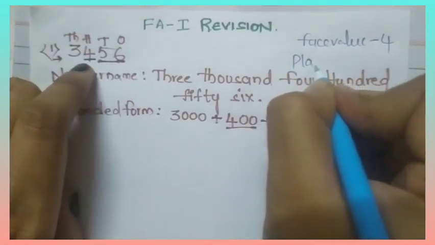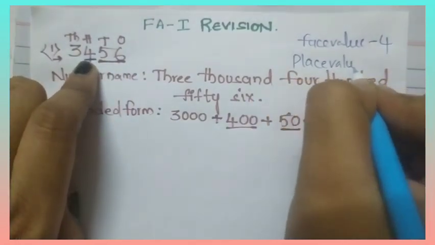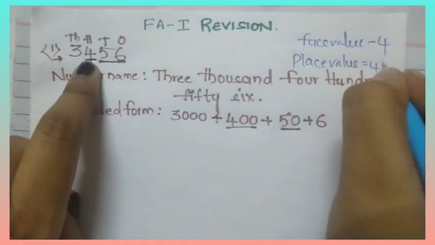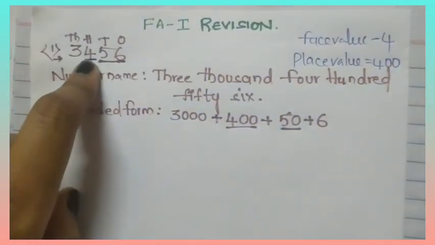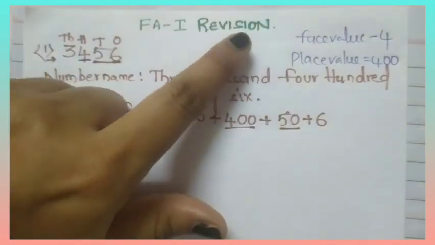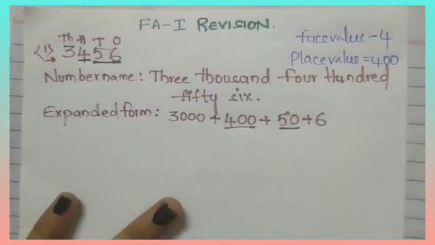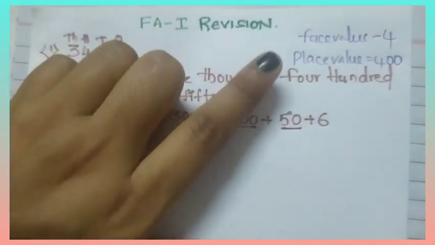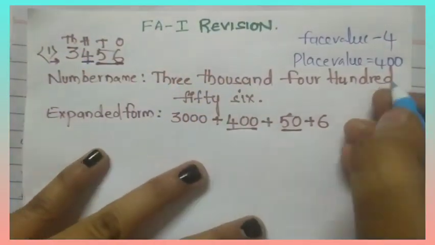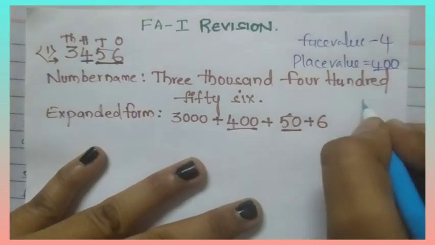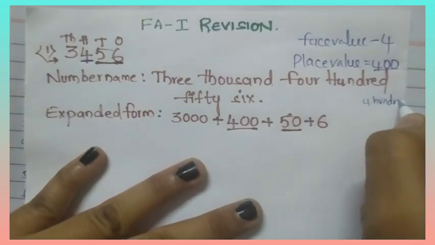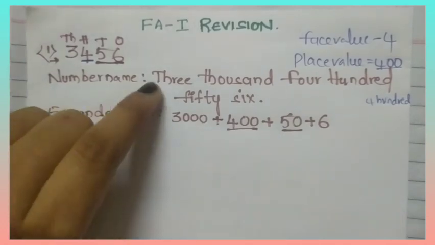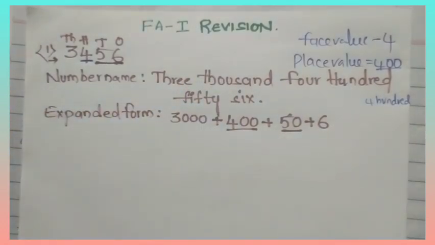Now place value of 4 means place value. 4 is in which place? Hundreds place. So we'll take 4 into 100, 400. This is the place value and this is face value. Okay. You will get questions on place value and face value also. We can write 400 as 4 hundreds also. Expanded form, number name, face value and place value.